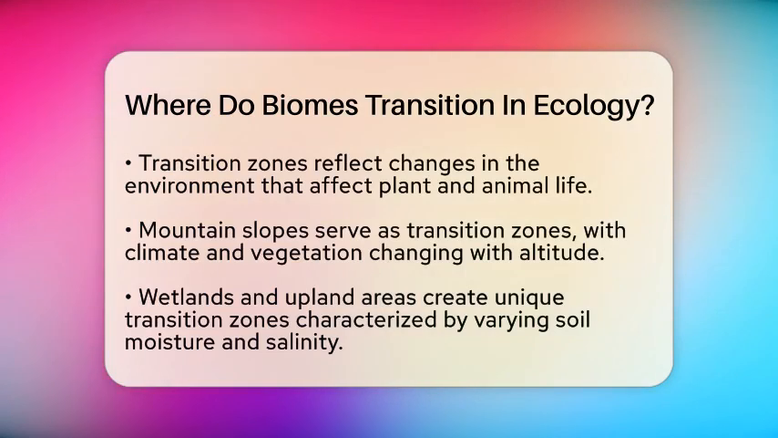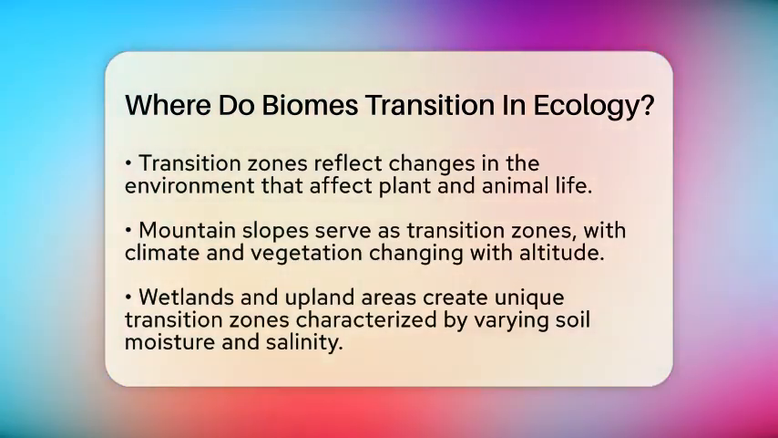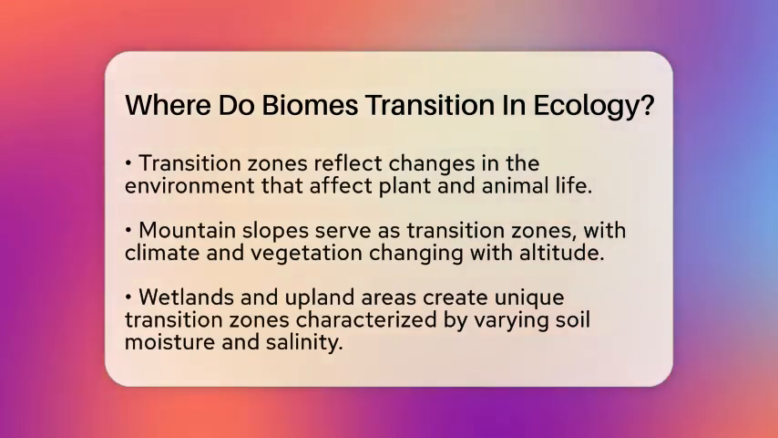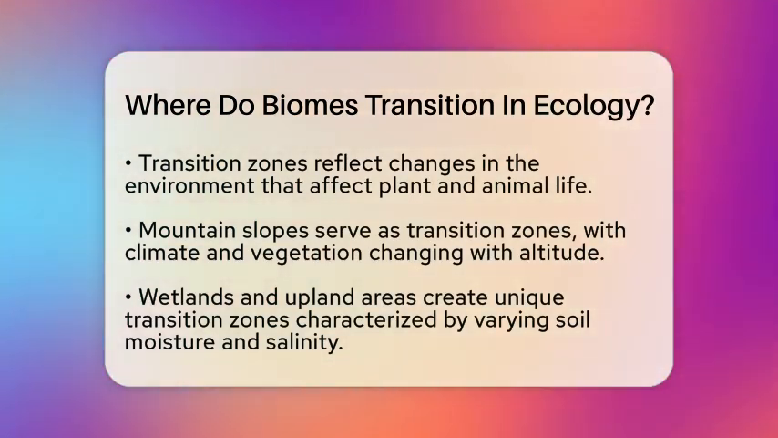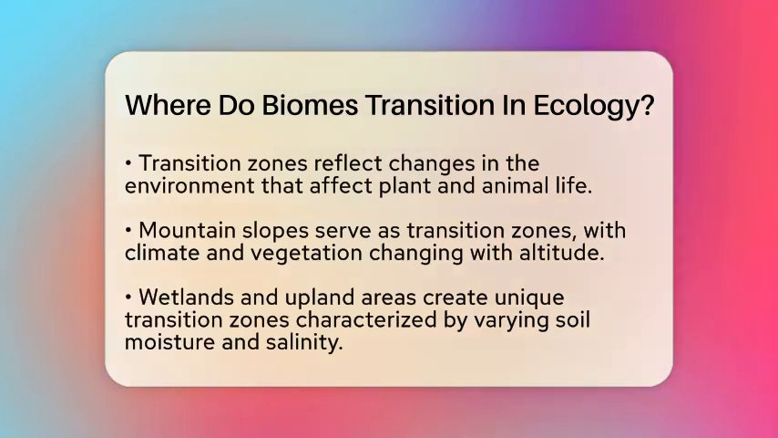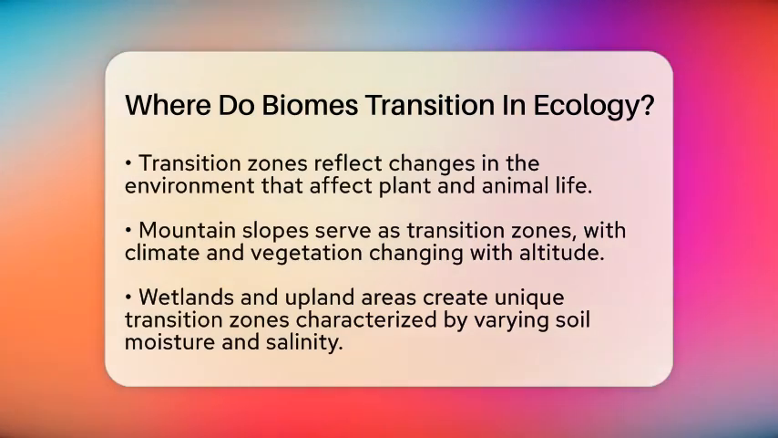Biome transitions often occur in places with environmental gradients. For example, mountain slopes are great transition zones. As you ascend, the climate and vegetation change with the altitude. You can find a mix of species from different biomes along these slopes.